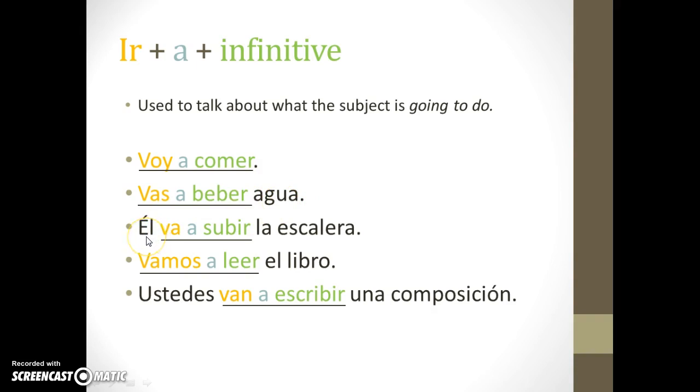Él, so now we have the subject él, so we know that our conjugation needs to be va. Él va a subir la escalera. He is going to ascend, to go up the stairs. Vamos a leer el libro. We are going to read the book. Ustedes van a escribir. Y'all are going to write una composición, a composition. Okay, so this structure is called ir a plus an infinitive. And we'll talk about that a good bit in class this unit.